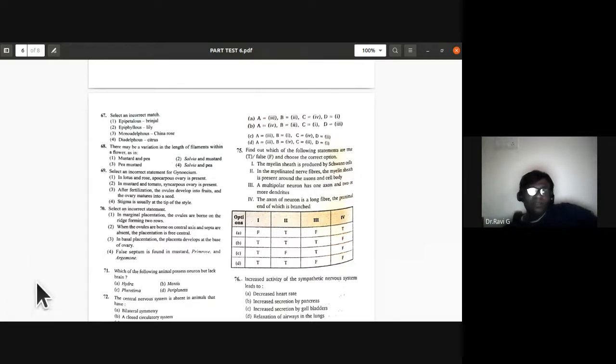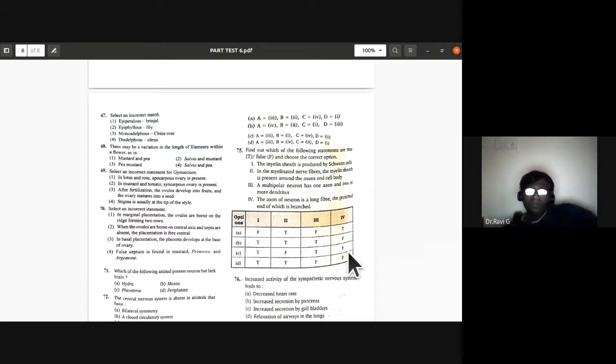So here, the correct option for these four sentences. It's a unique question, very rarely we can notice this type, but you should be prepared if they ask it during the examination. So for the 75th, the answer is C. The first one is true. The second one is false because the cyton is not covered by the myelin sheath. The third one, it is true.